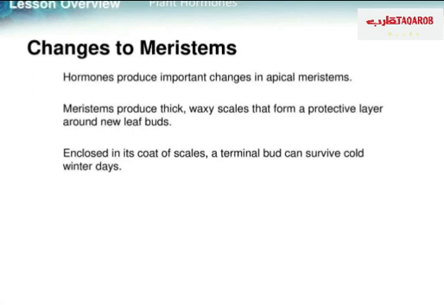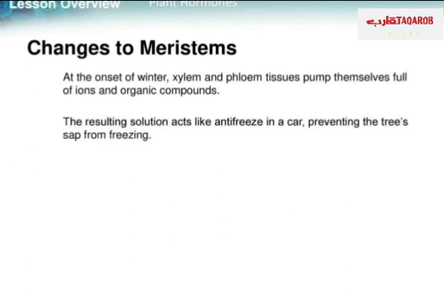Then hormones produce important changes in apical meristems and produce thick waxy scales that form a protective layer around the new leaf buds. Enclosed in its coat of scales, a terminal bud can survive cold winter days. There are changes also to meristems.